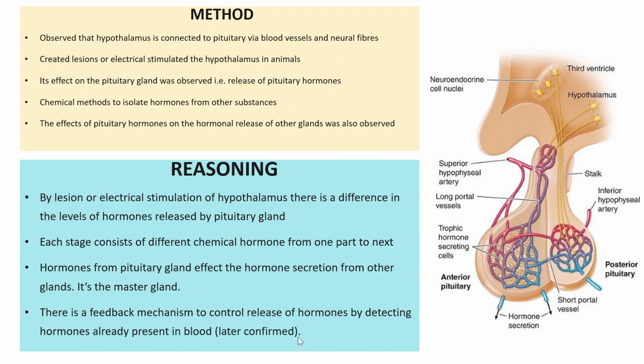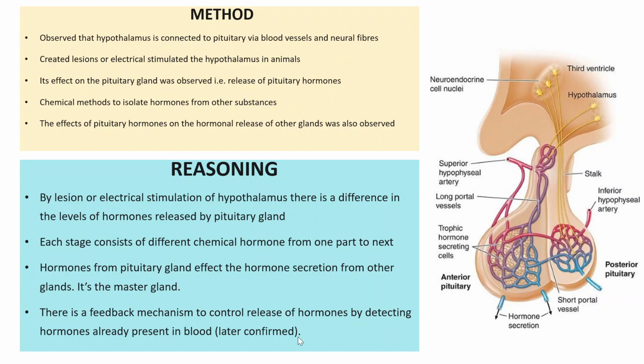Creating a lesion or electrically stimulating the hypothalamus makes a difference in the level of chemicals, aka hormones, released by the pituitary gland. Each stage consists of a different hormone from one part to the next. Each part of the anterior or posterior pituitary releases a specific type of hormone. Hormones from the pituitary affect the hormone secretion of other glands. So biochemically, it's a network.